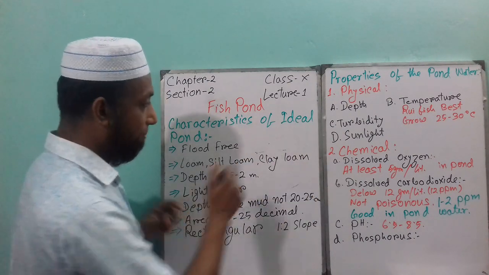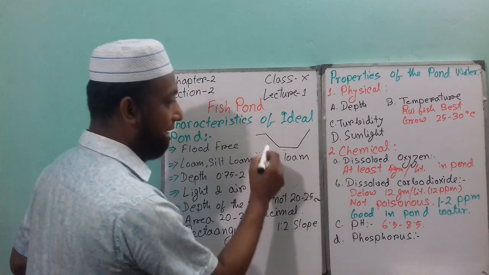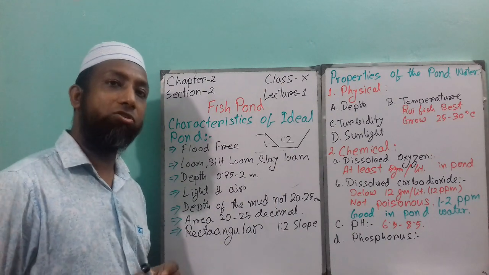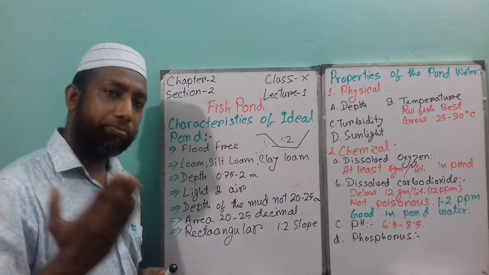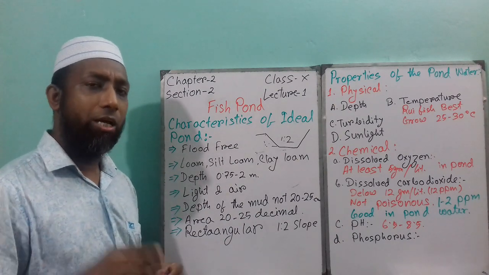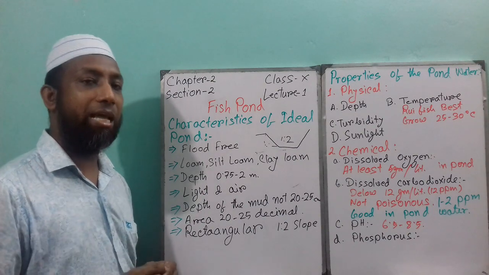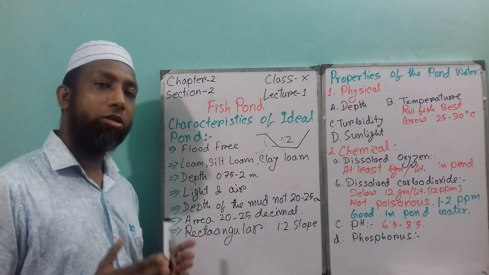That means if the pond is like that, there will be a slope underneath. This is called 1:2. If it is not a 1:2 slope, then providing fish feed, providing medicine, and catching the fish from this pond will not be good.